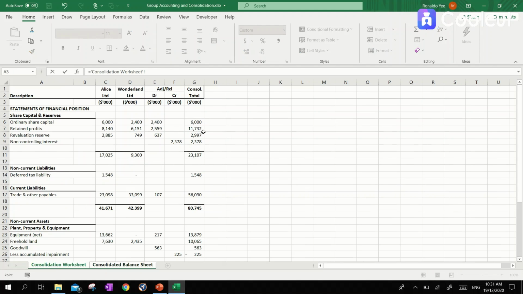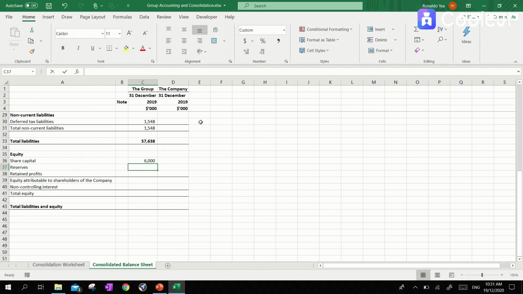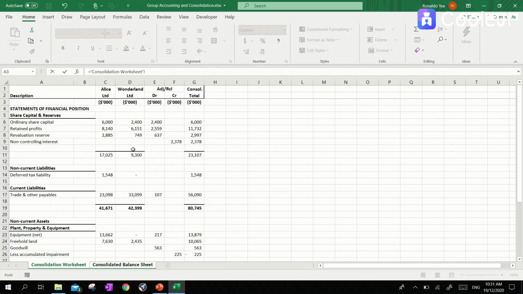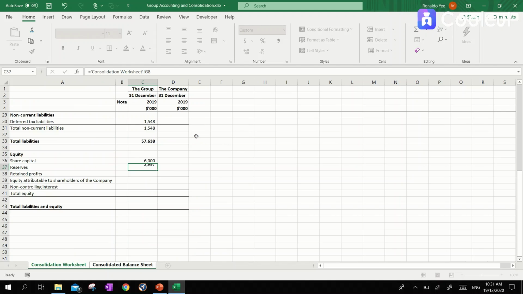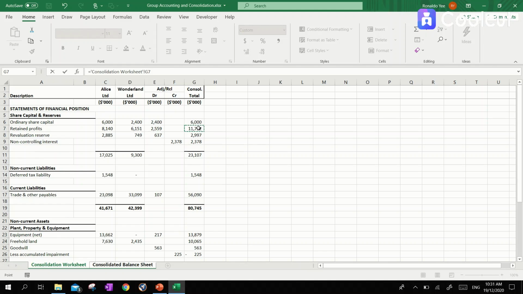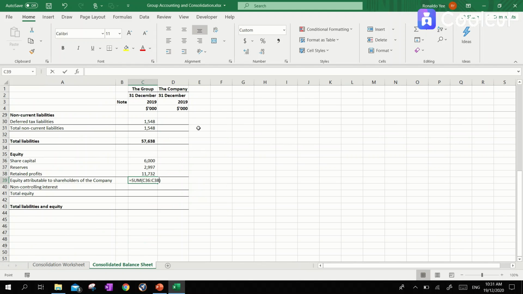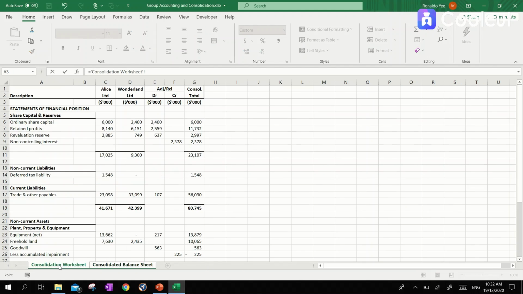Moving on to equity, we'll just put in the figures accordingly. Now, these three will contribute to equity that is attributable to shareholders of the company. We also have the non-controlling interest, which we have included right here.